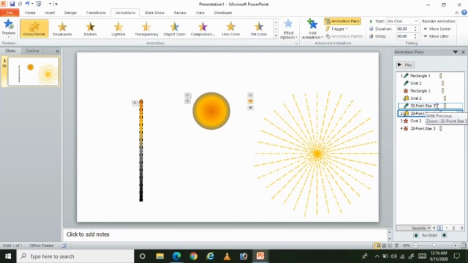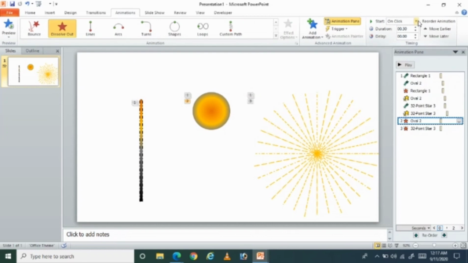So after zoom, we want this star to shrink. So click this one and give after previous. Okay, and then the circle has to dissolve out, with previous. And this 32 point star has to dissolve out after the previous. Okay, now we will play this one.